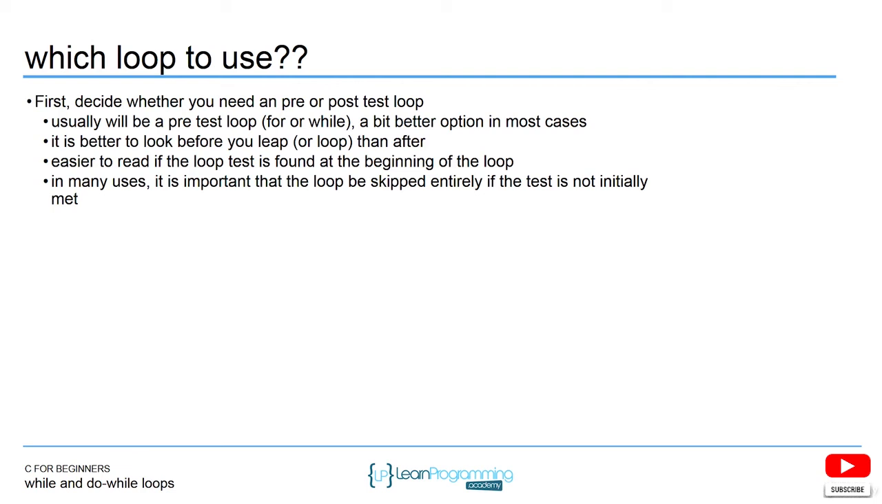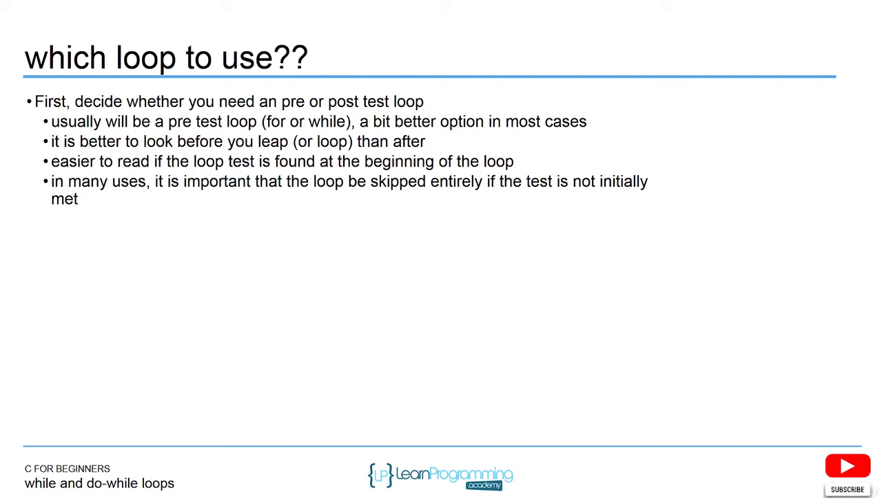Right? So for the most part, when you decide what loop to use, it's always going to be a pre-test loop. You should stay away from the do while loop. It's just a better option in most cases. It's much easier to read. It's much better to look before you actually loop, rather than just start looping. It's better to check that condition at the top. For readability's sake, if the loop test is at the top, it's much more intuitive. Okay, so have that loop check at the beginning. Use a for or a while.